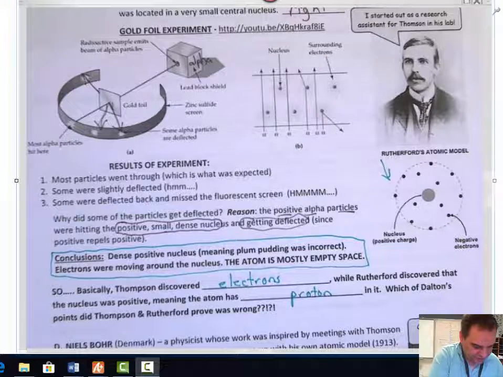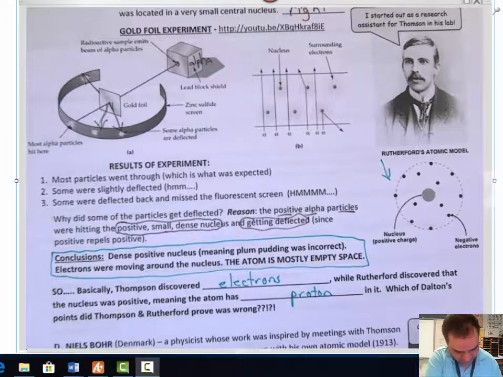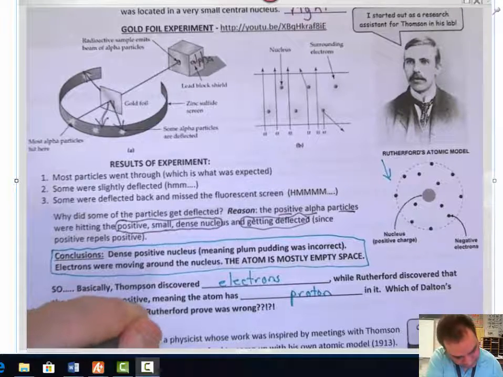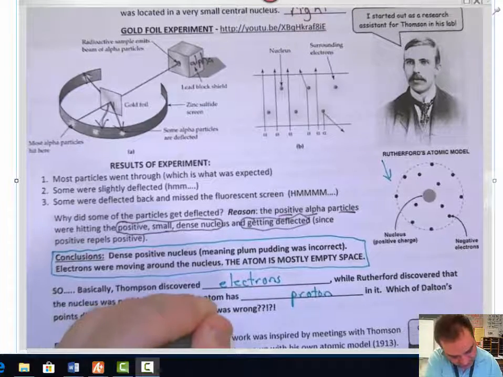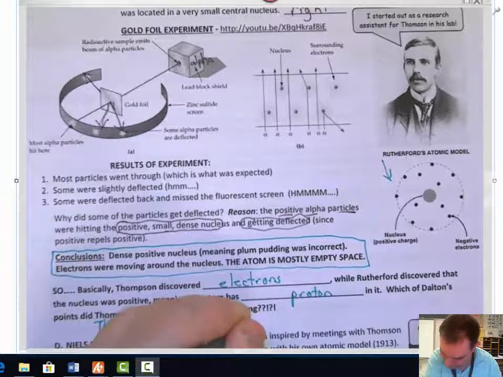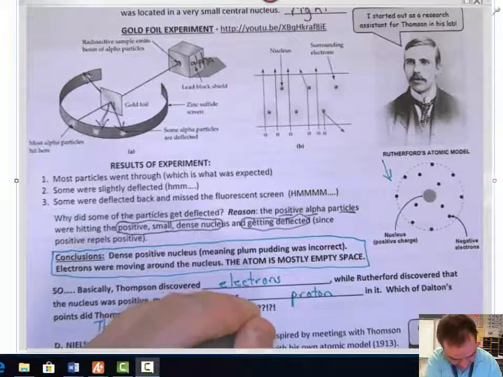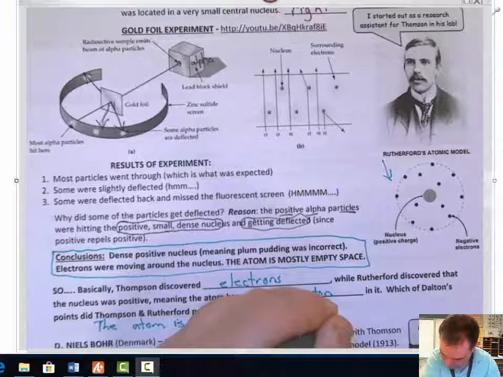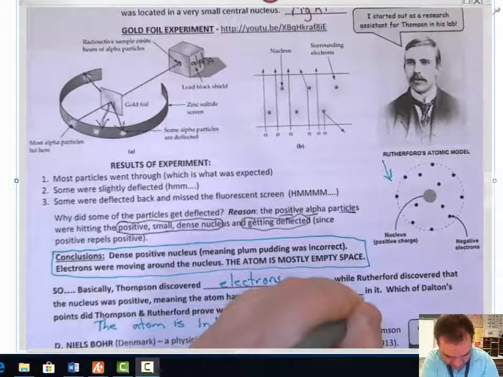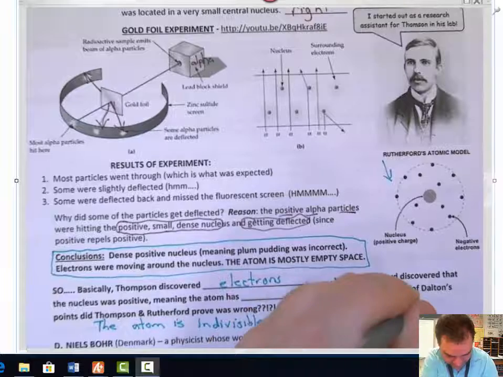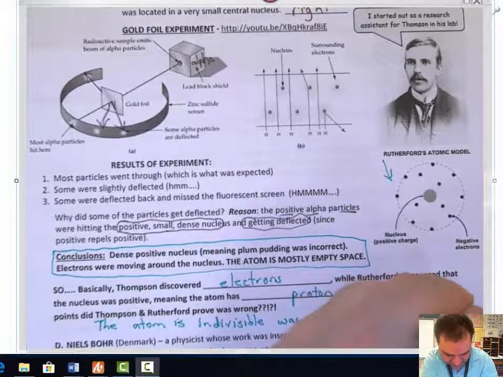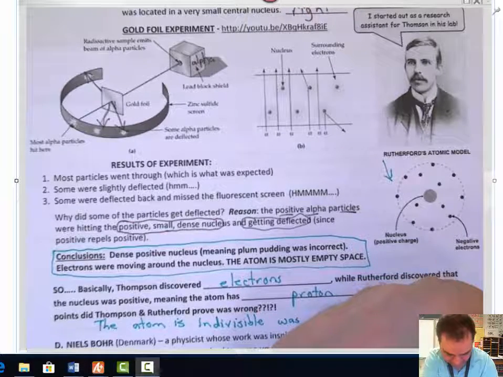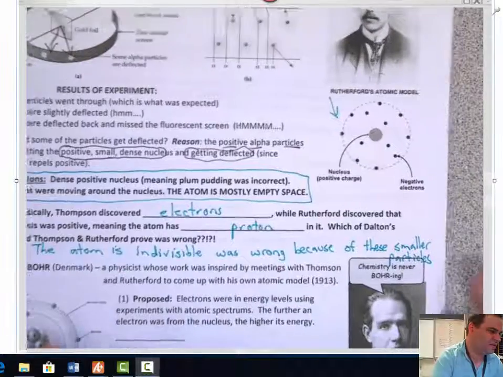Okay. Which points did Thomson and Rutherford prove wrong? He proved that the atom is indivisible. I can't spell indivisible. Was wrong because of these smaller particles. Okay, give you a second to look at that and write that down.